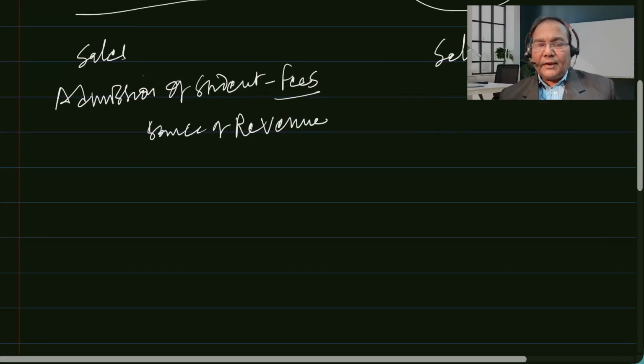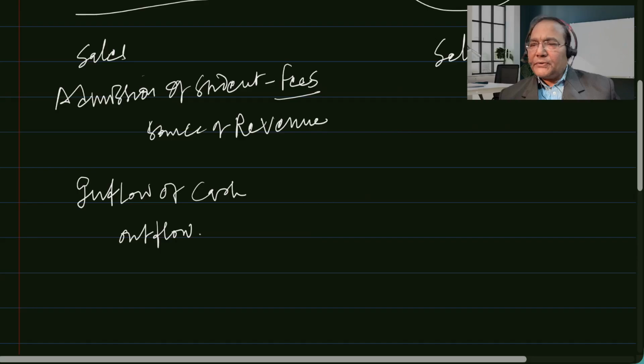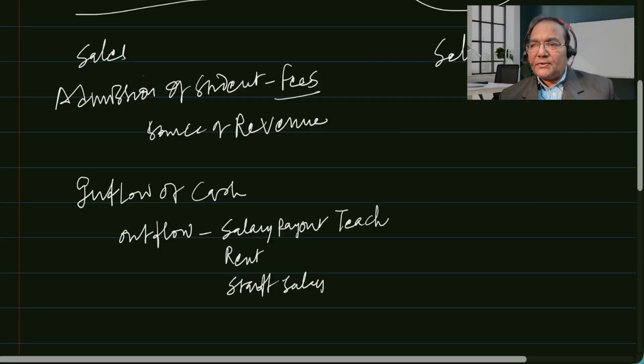Now let's understand a non-profit organization like a school. The maximum nature of transactions is likely to be inflow of cash, and there will be outflow, which may be limited to salary payout, or maybe rent if the premises are taken on rent, though usually they are not. Teachers' salary is a major component of expenditure.